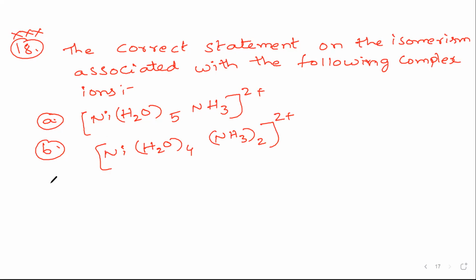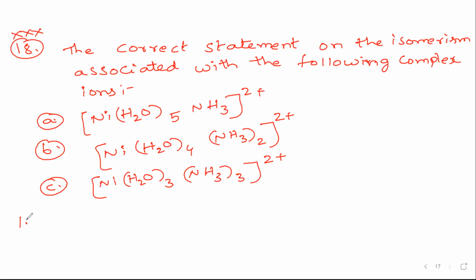And option C: these are the complexes given. Nickel, H2O taken 3 times, NH3 taken 3 times, and it is 2 plus.